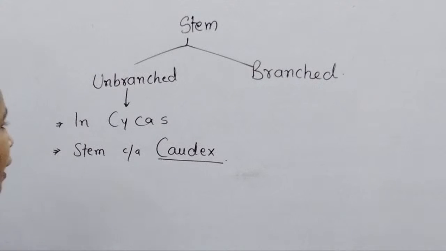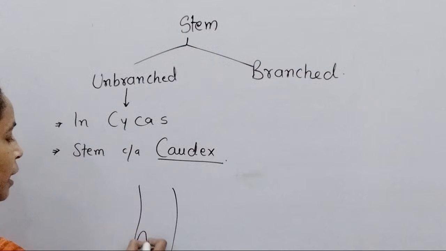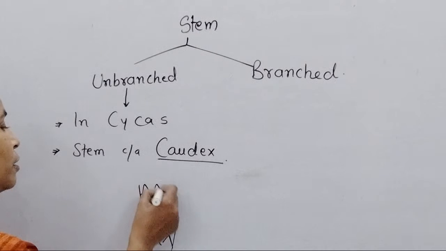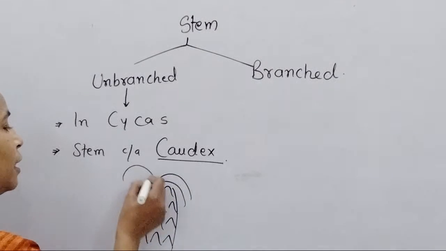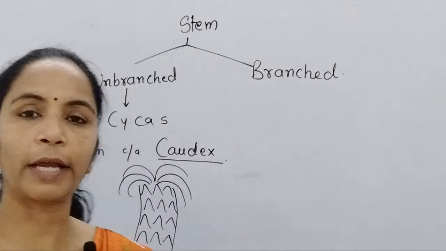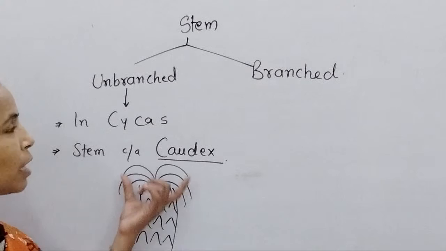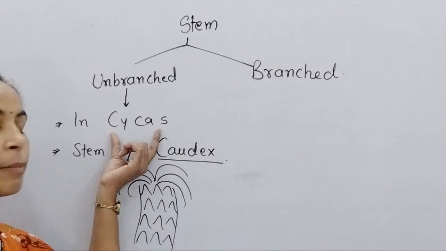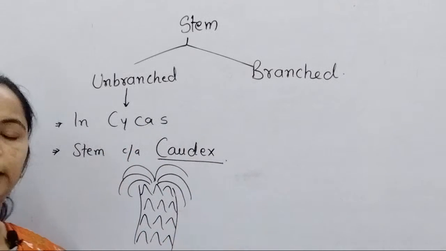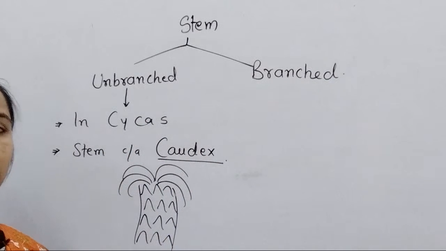Now what is a caudex? It has a palm-like habit: the stem is present with persistent leaf bases, and a number of leaves are present at the apex. Such stems are commonly called caudex, unbranched stems present only in one gymnosperm, that is Cycas. They are also present in angiosperms, but under the division gymnosperm, only Cycas shows this kind of habit.